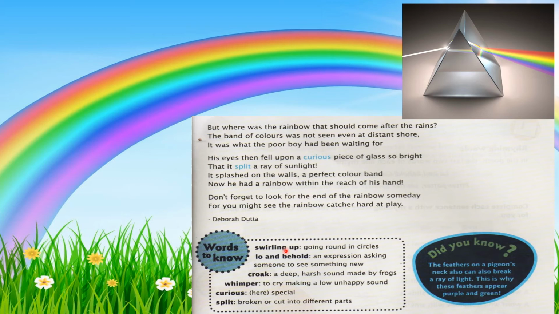So children, I know that we all are waiting for the rainbow to come. Yes, we all are waiting for the rainbow after the rain. But sometimes, children, we are not able to see it. But we can make our own rainbow with the help of a piece of glass. But children, for making that, you have to take the help of your parents. So children, you can try this. You can make your own rainbow at home also. I hope you have understood this poem very well.